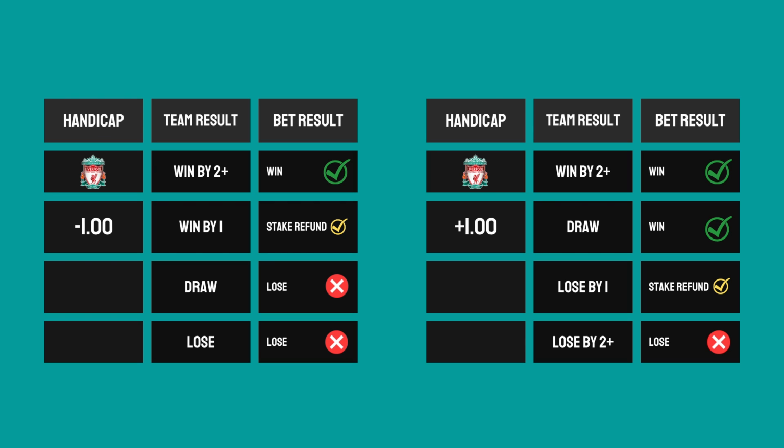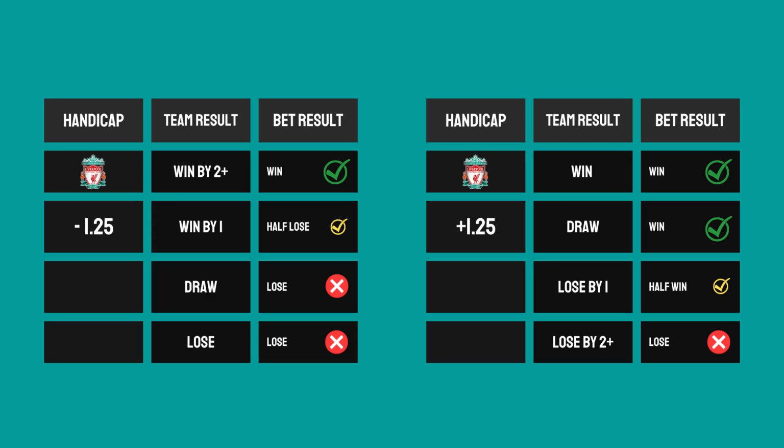But if they lose by a 2 goal margin or more goals, your stake is completely lost. On to the next one, which is the minus 1.25. If the team you picked wins by 2 goals or more, you have won your bet. If the team you pick wins by a margin of 1 goal, it means that half of your stake will be refunded and half will be lost. If the team you pick loses, then your stake is lost. If the team you pick draws the fixture, your stake is also lost.